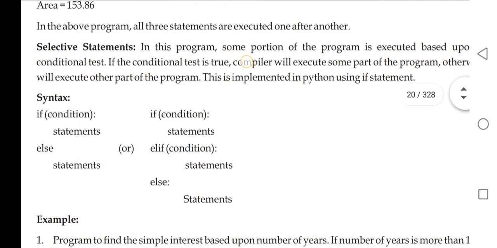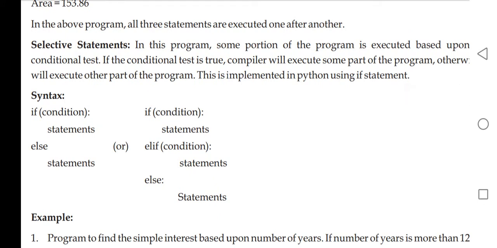Then we have the selective category. Selective means a block or a set of statements is selected by the interpreter for its execution.